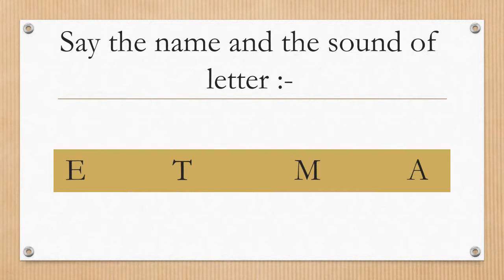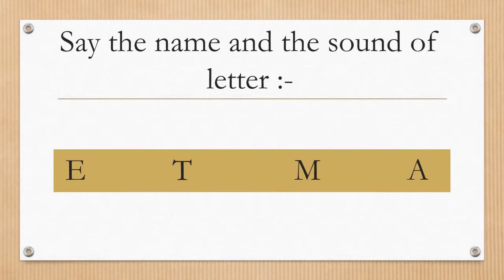So, the first letter here is E, but capital letter E. The next letter is capital letter T. After that, capital M. And the last is capital letter A. So, the letters here are E, T, M and A, but in capital.